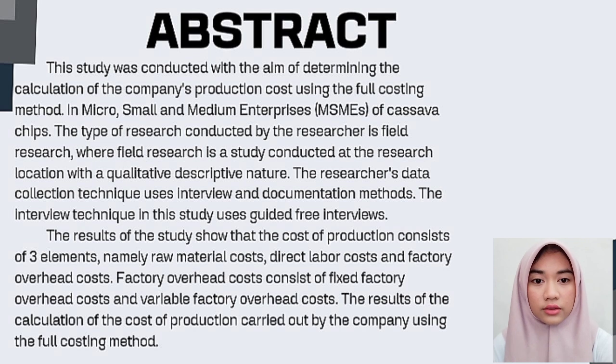The result of the study show that the cost of production consists of three elements, namely raw material cost, direct labor cost, and factory overhead costs. Factory overhead costs consist of fixed factory overhead costs and variable factory overhead costs. The result of the calculation of the cost of production carried out by the company used the full costing method.